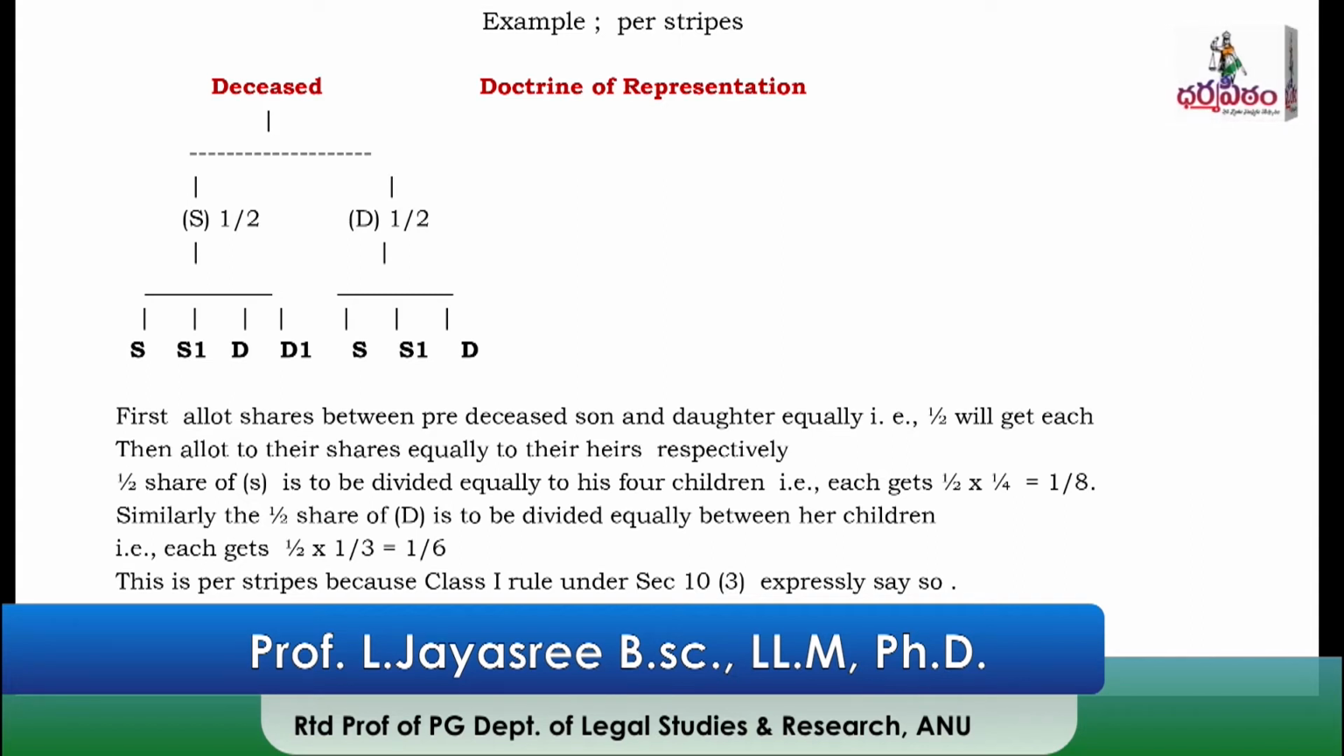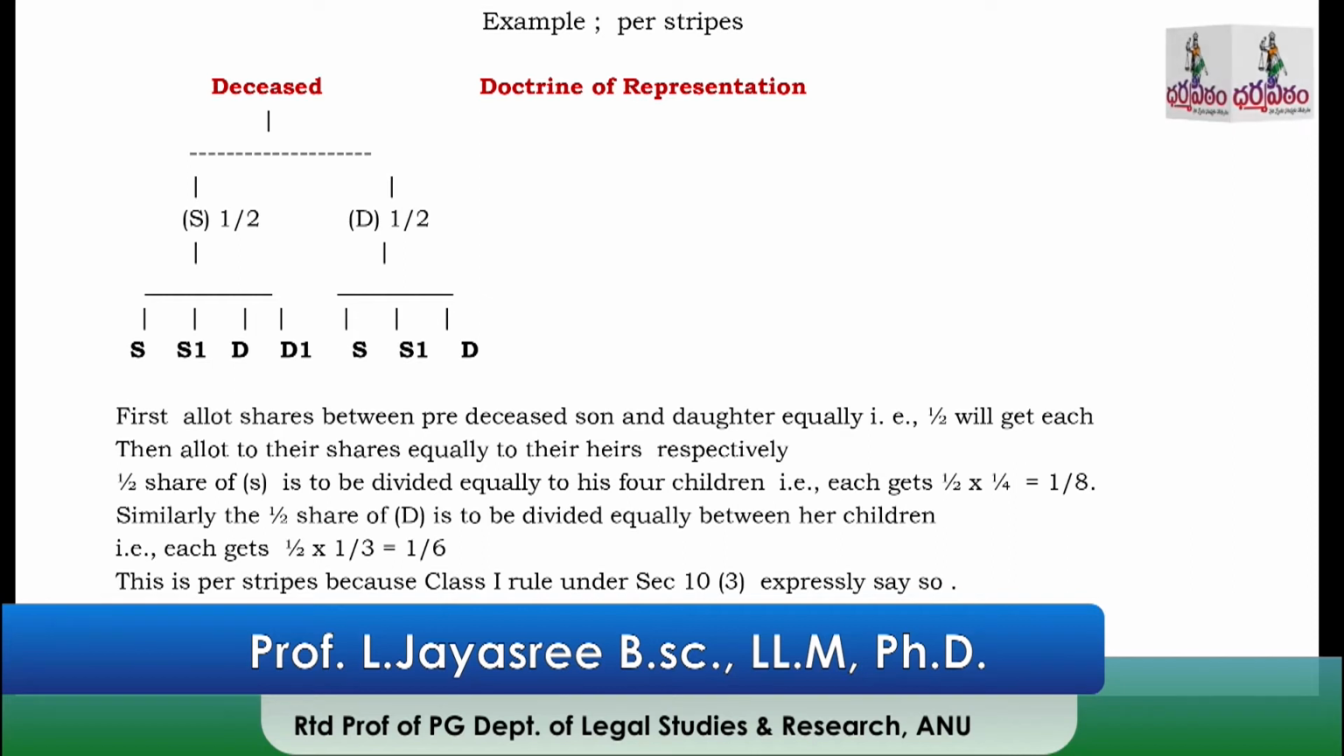Per strips means allotting shares to the branches. So here the deceased had a son and a daughter. This son had two sons and two daughters, that is S, S1, D and D1. The daughter had two sons and one daughter, that is S, S1 and a daughter.